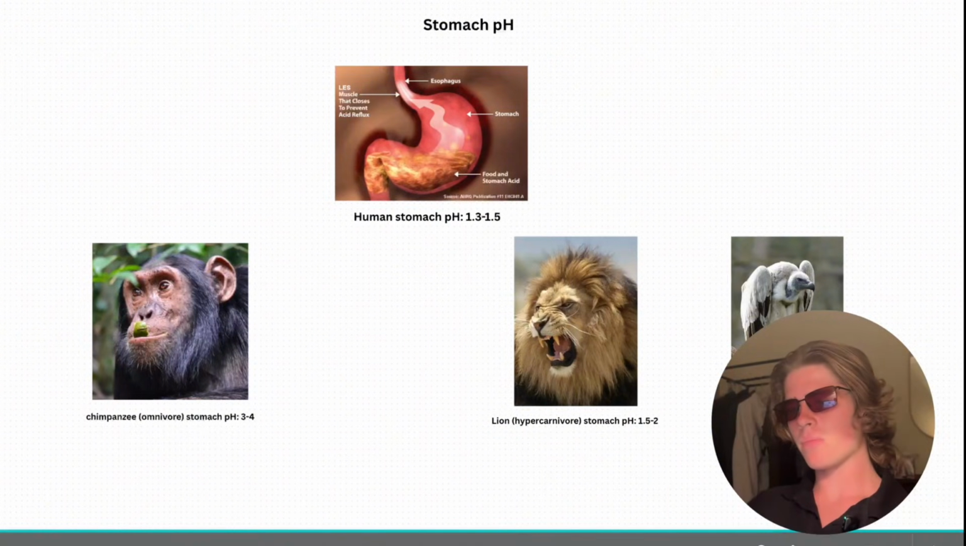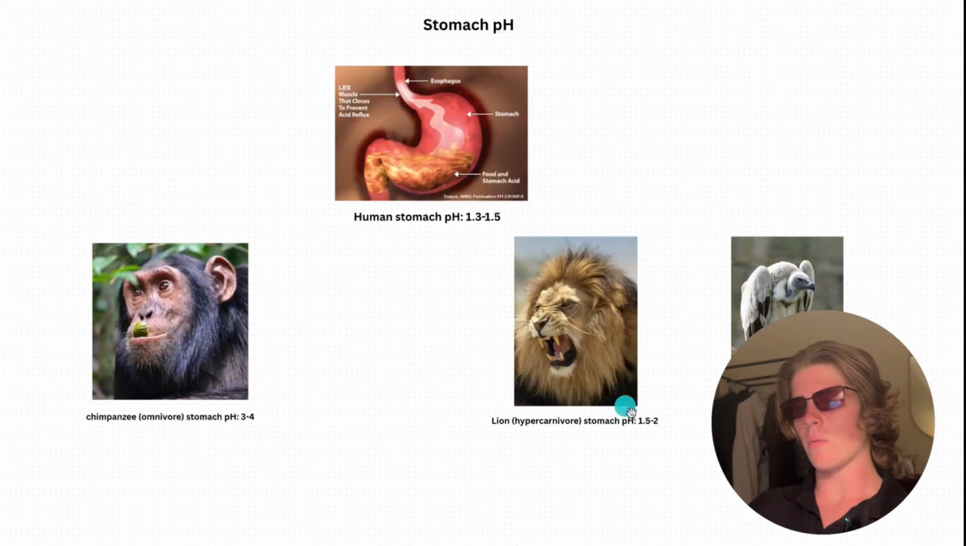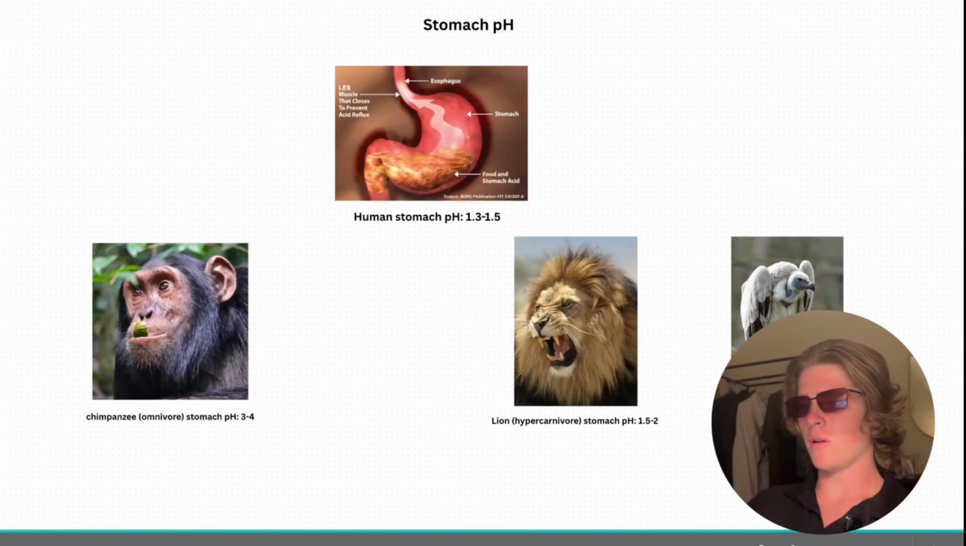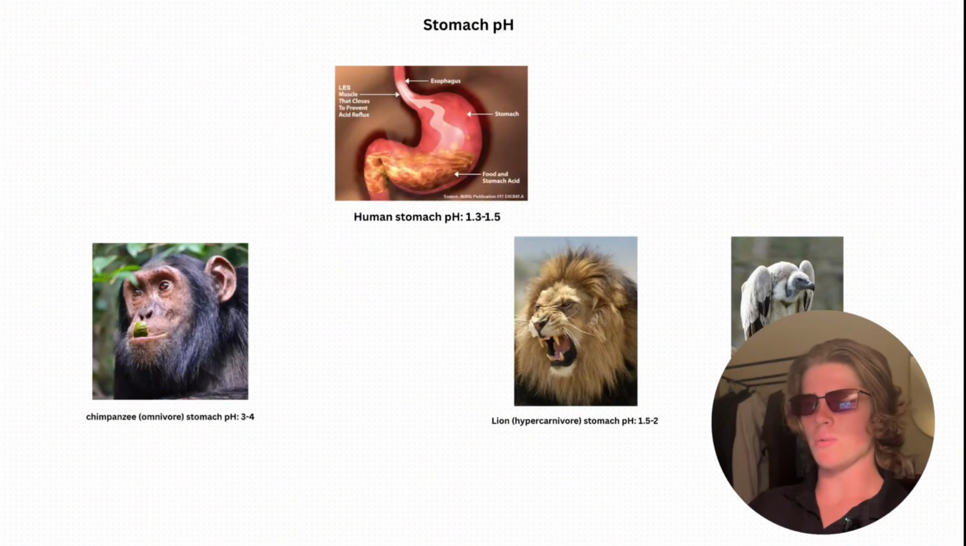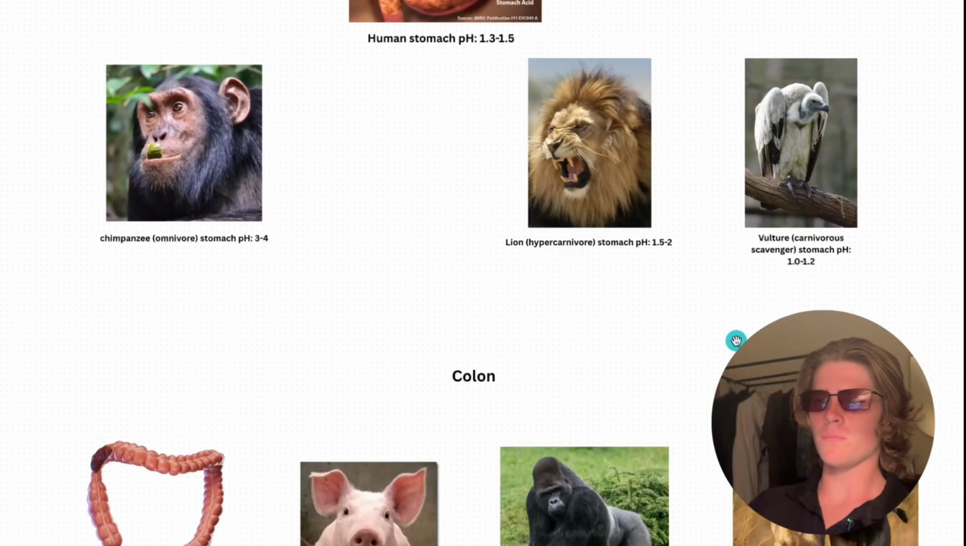Anyway, a lion, an example of a hypercarnivore, has a stomach pH of 1.5 to 2, so we actually have a more acidic pH than a lion, which is a hypercarnivore. Vultures, which are scavengers, carnivorous, have a stomach pH of 1 to 1.2, so we have a more alike stomach pH with a carnivorous obligate scavenger than an omnivore, which is what people always say we are.